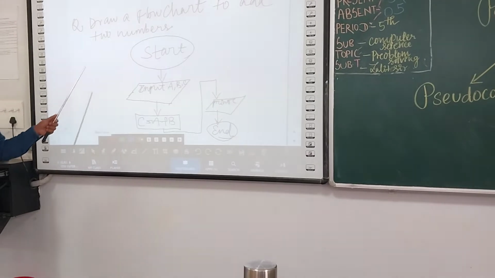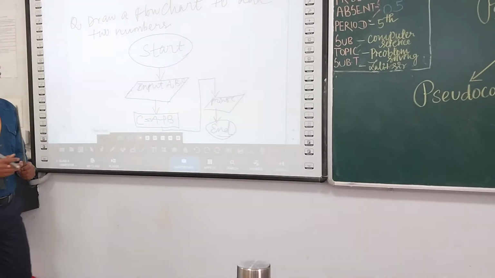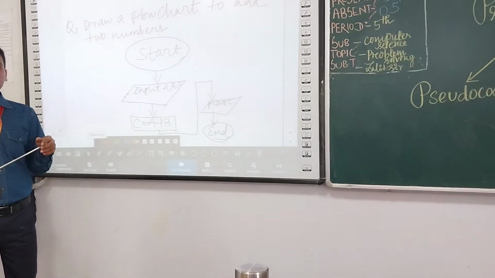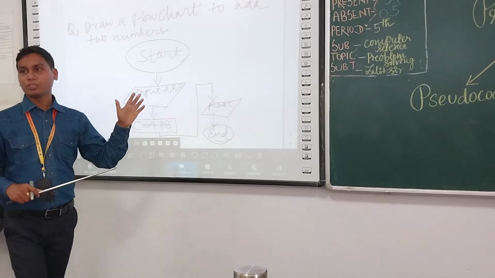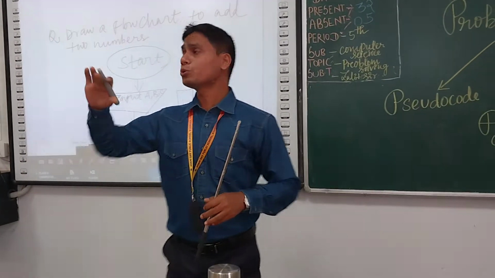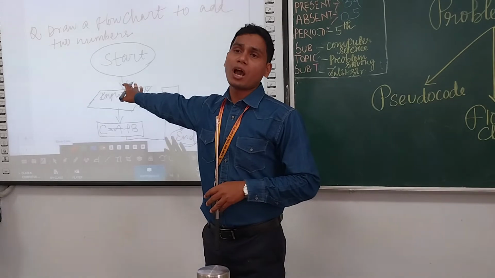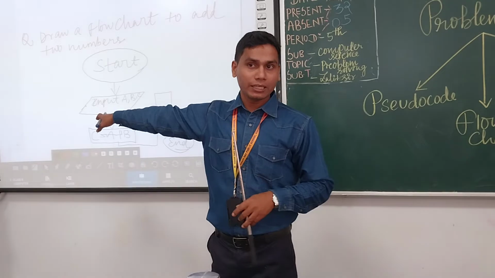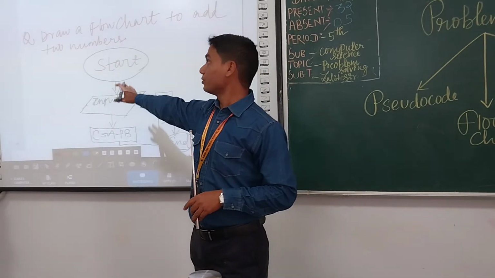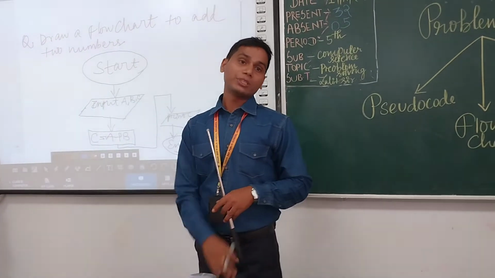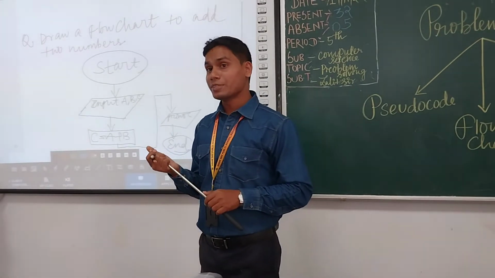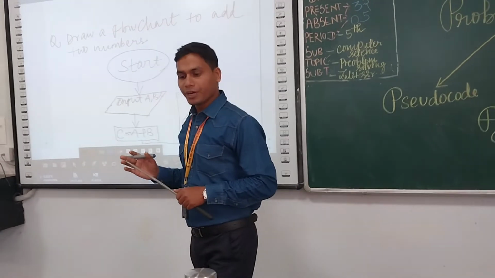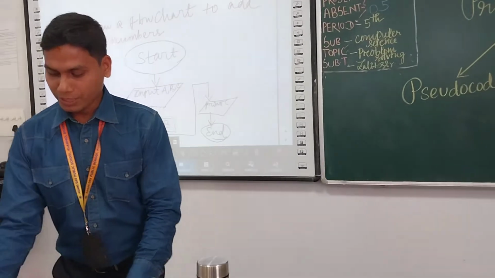Clear? Yes, sir. Everyone? So like this we have to follow the steps and solve the mathematical problem. Okay? So whenever any concept comes to our mind, we have to go through the pseudocode, otherwise we have to go through the flowchart. Then we can solve our task easily. Nothing is difficult, but we have to go through this and get the desired solutions for any problem by following the pseudocode and the flowchart. Clear everybody? So now I have done.